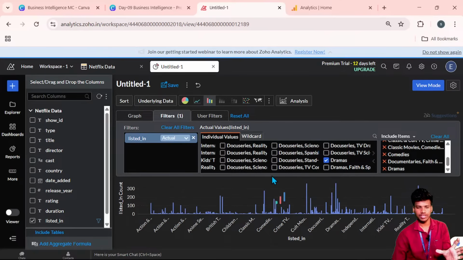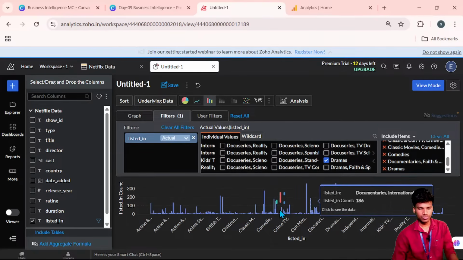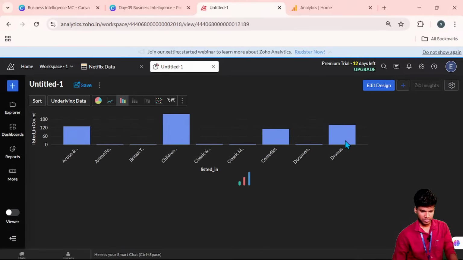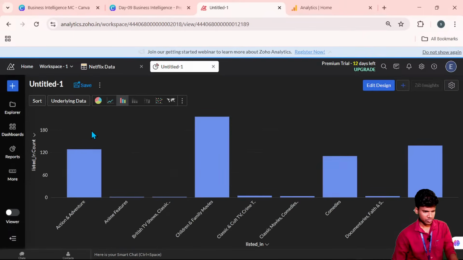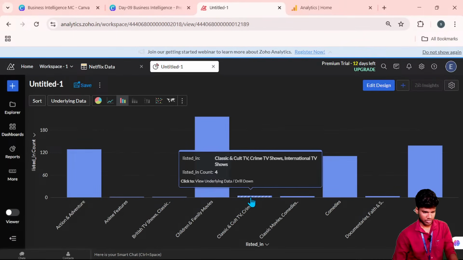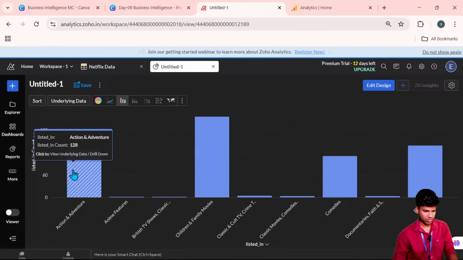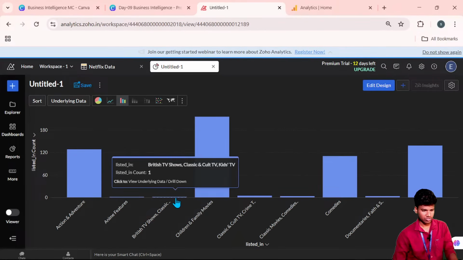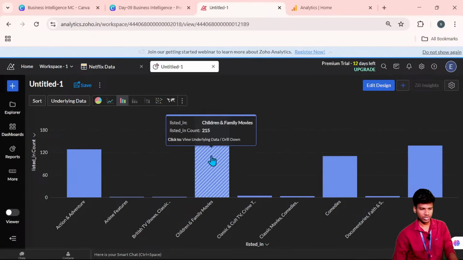So I click that, only filter values. So now I can get the details about it. Okay, so only 4 and just a 128. It's only one anime features, and it's also British TV shows, so one.